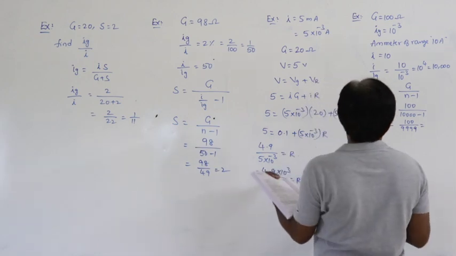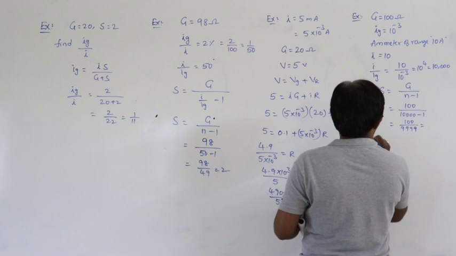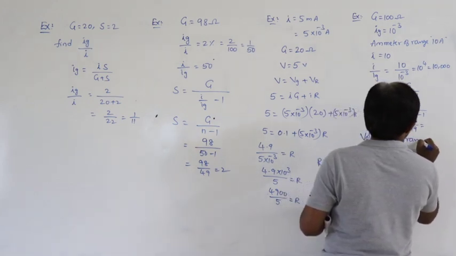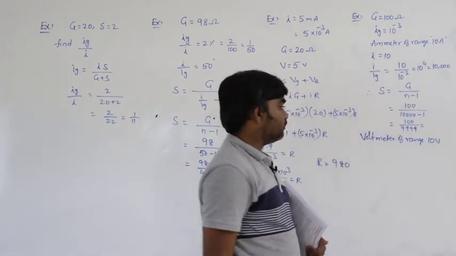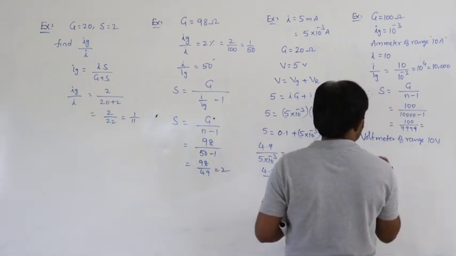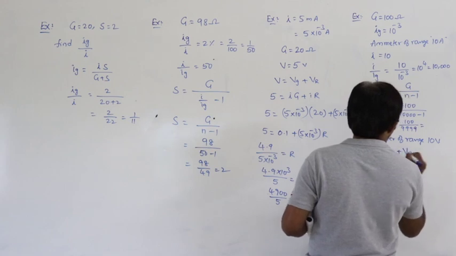Next condition, how it converts into a voltmeter of range 10 volts. For a voltmeter, we know V is equal to Vg plus Vr.